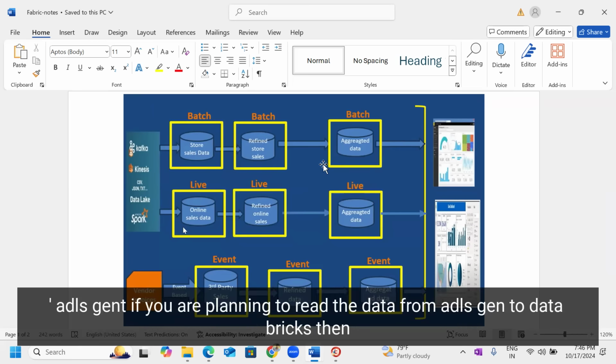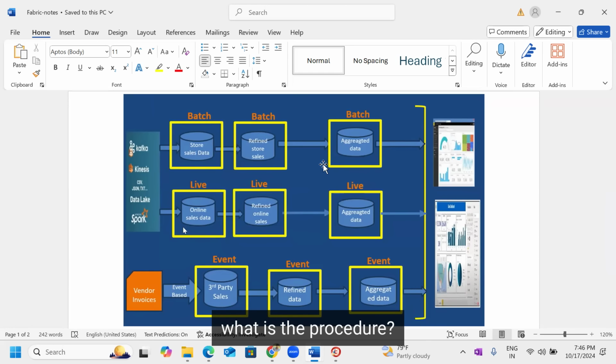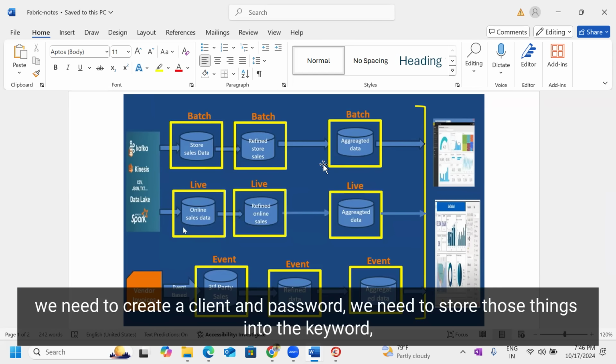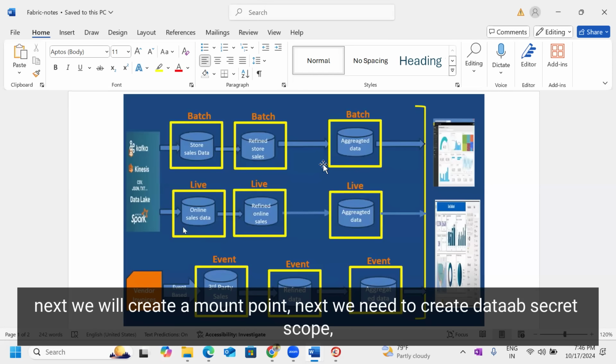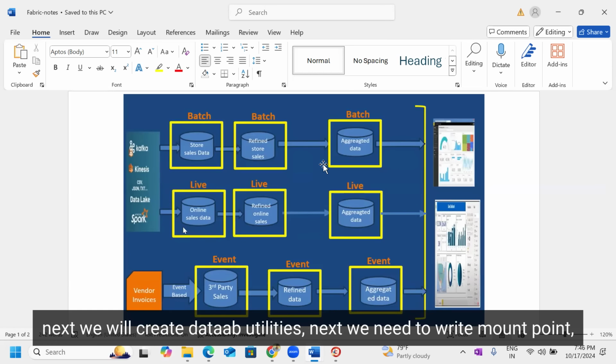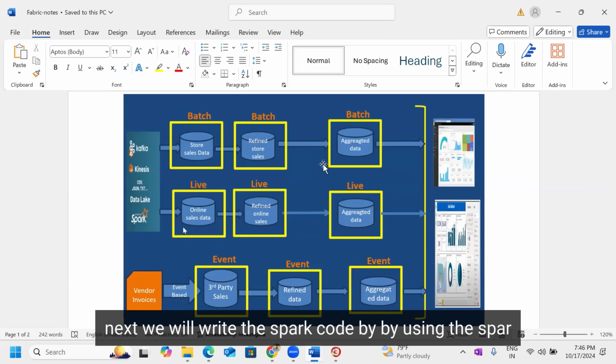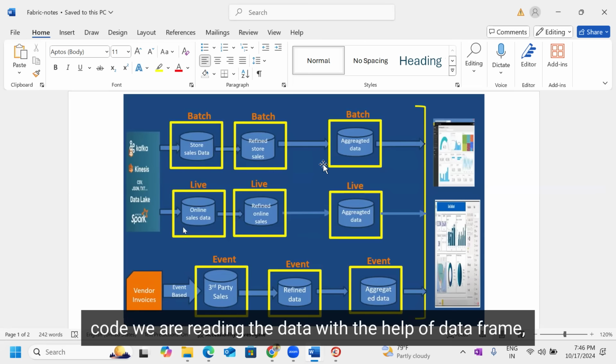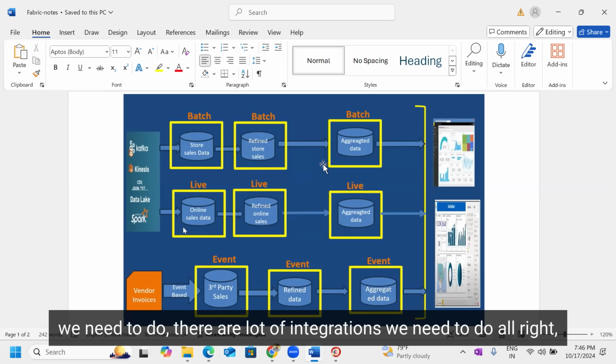If your data is available in ADLS Gen 2, and you are planning to read the data from ADLS Gen 2 in Databricks, then what is the procedure? We need to create a mount point. We need an app registration service. We need to create a client ID and password. We need to store those things in the Key Vault. Next, we create a Databricks secret scope. Next, we use Databricks utilities. Next, we need to write the mount point. Next, we write the Spark code. By using the Spark code, we are reading the data with the help of a data frame. There are a lot of steps and a lot of integrations we need to do.